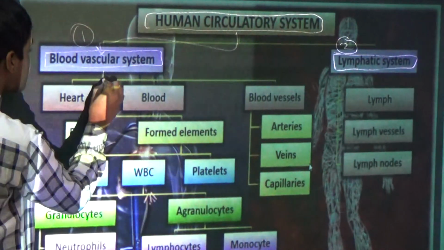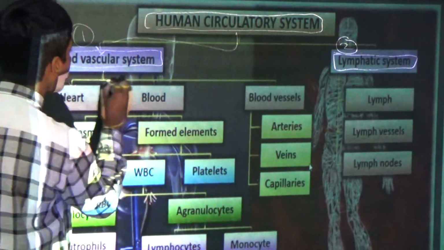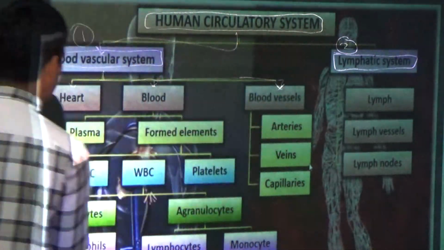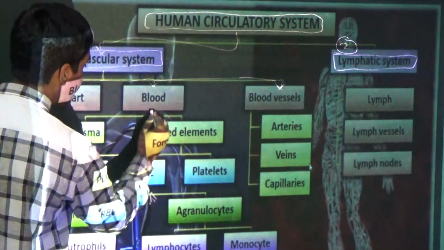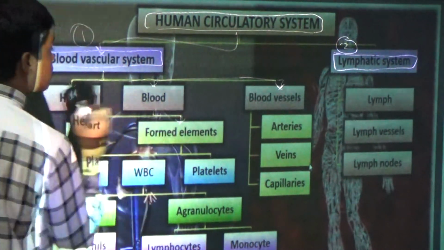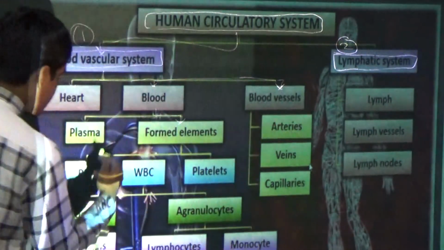Now, blood vascular system is divided into heart, blood, and blood vessels. Now, the blood is again divided into plasma and the formed elements. First we will see about this.